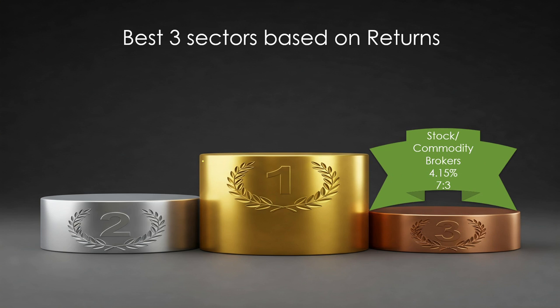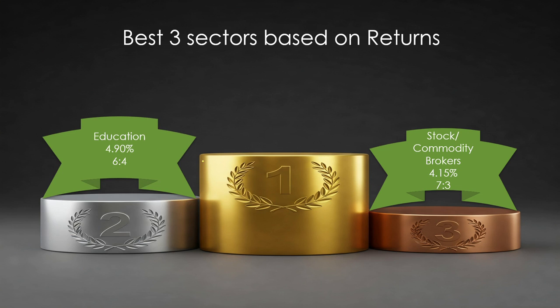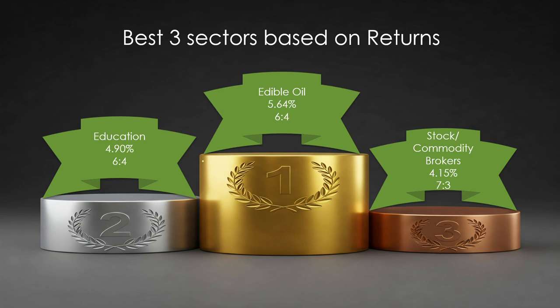So at number 3 is the stock commodity brokers with 4.15% average returns in the month of May, 7 positive years and 3 negative years. At number 2 is education sector with 4.90% returns, 6 positive years and 4 negative years. And the best sector in terms of returns in the month of May is edible oil sector with 5.64% returns, 6 positive years and 4 negative years.